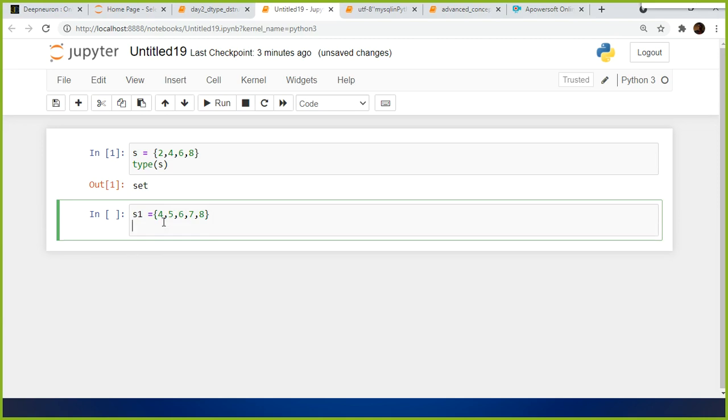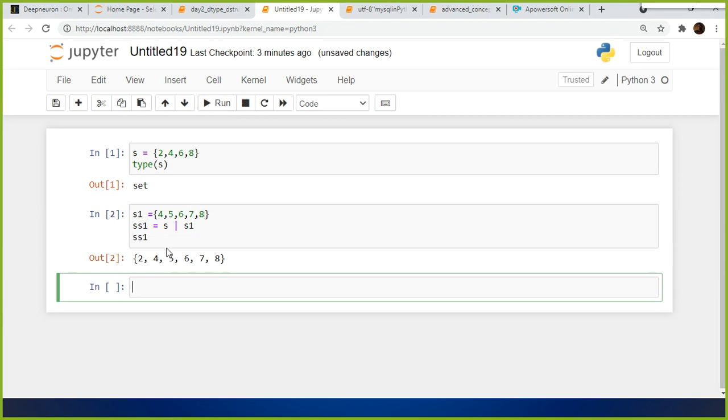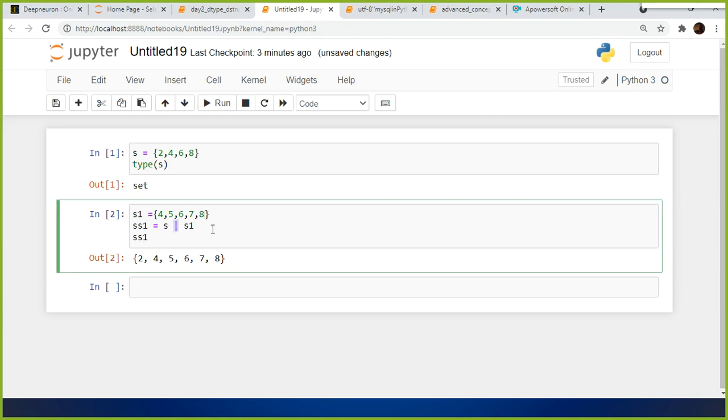If I wanted to join these two, where S1 is equivalent to yes, all you need to do is put S S1. If you type it, this is nothing but union. This pipeline is nothing but union. So 2 4 5 6 7 8.